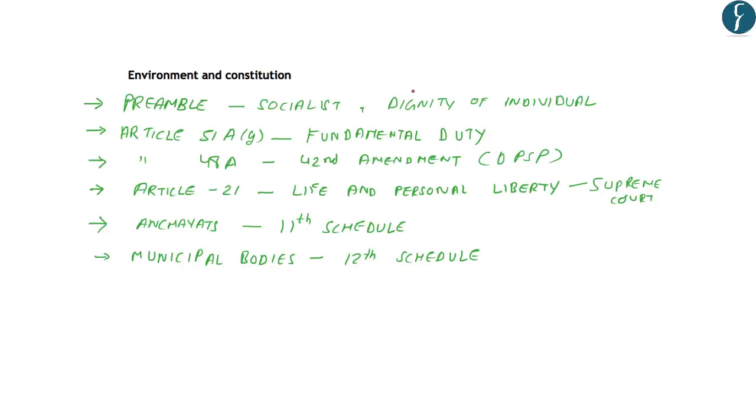As far as the Constitution is concerned, the environmental issues have been dealt with explicitly under the Articles 51A, 48A, Article 21, and under the panchayats and municipal bodies in the 11th and 12th Schedule. And it is also mentioned implicitly in the preamble because it tries to create a socialist society, and it also provides for dignity of individual.